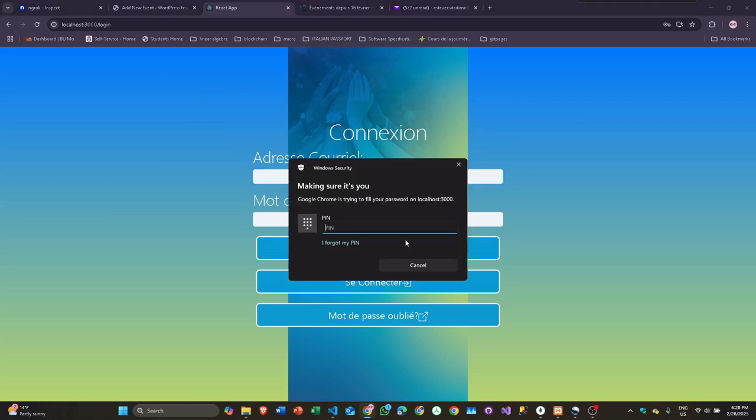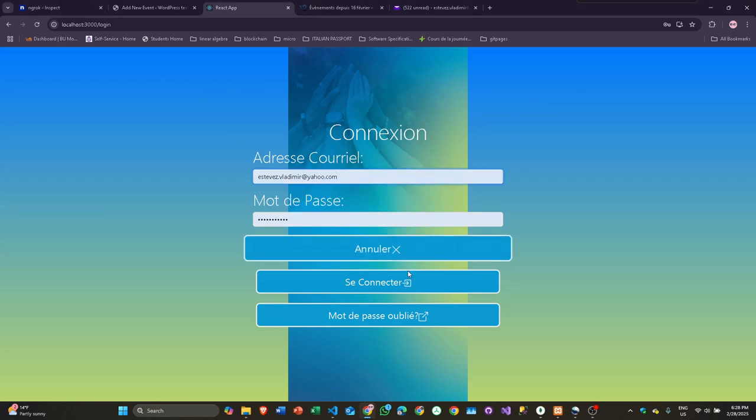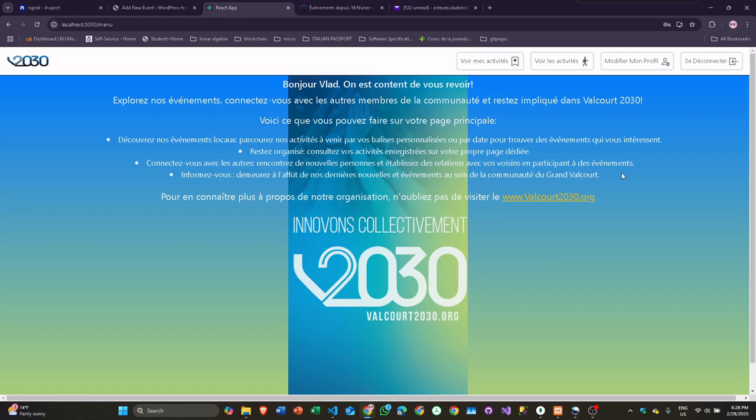Here, let me see if this is working. Yeah, so now I'm connecting. This is the main page. Here we're just explaining how the website works. The idea is that you go to the activities and then you can register to them. You'll get a notification 3 days before if you're registered to the activities.